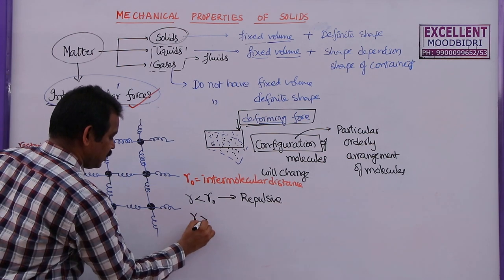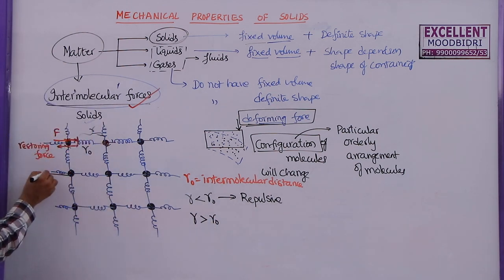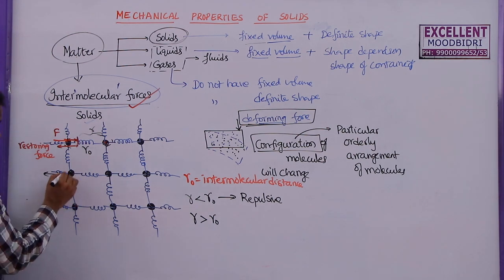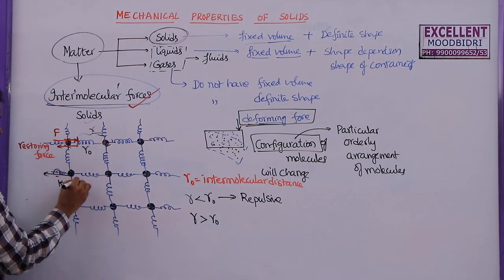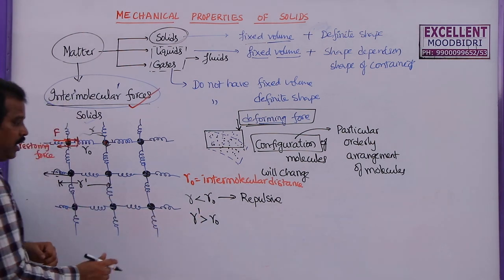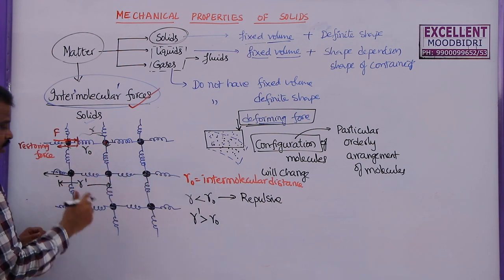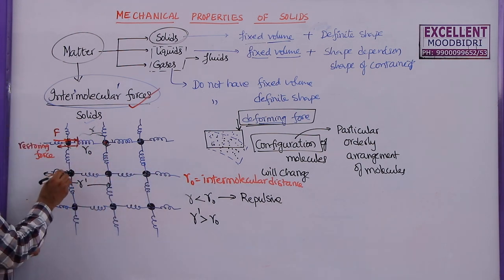Suppose R is greater than R0. Now if you pull this molecule in this direction with some force, let us say this molecule reached this point. Now this is R dash. If R dash is greater than R0, that means more than the intermolecular distance, then this molecule will try to go back.